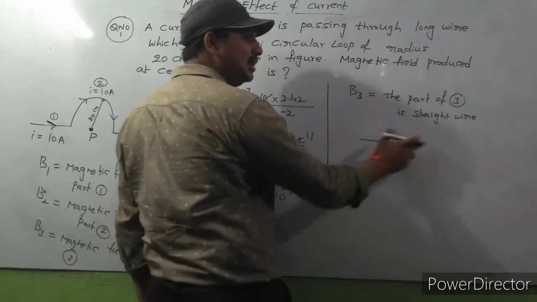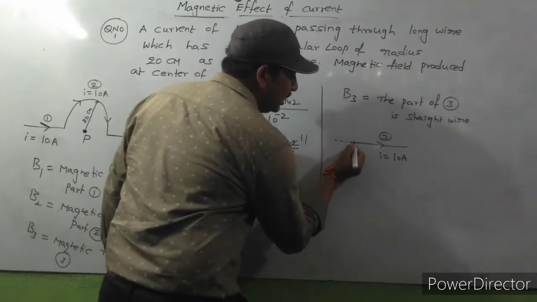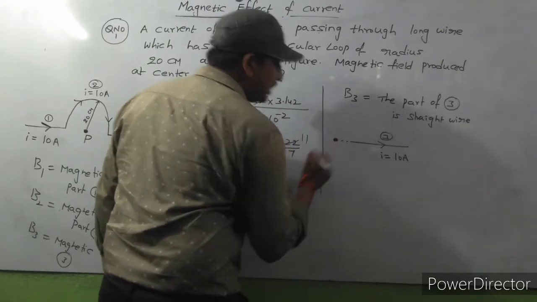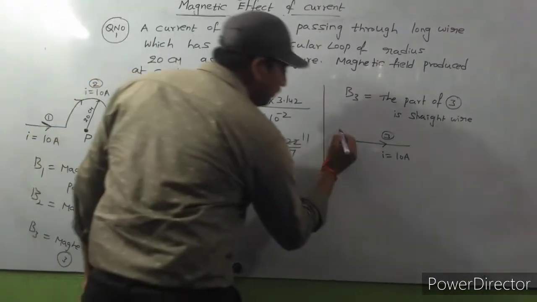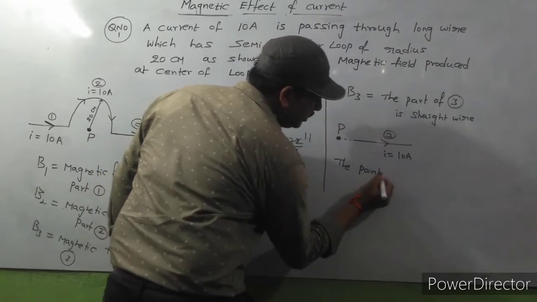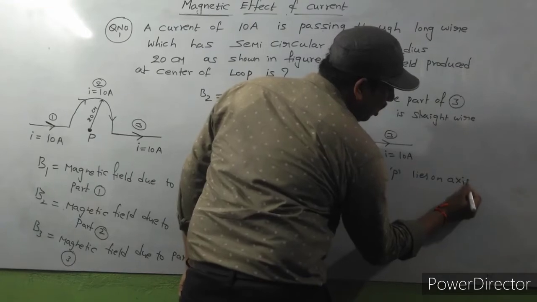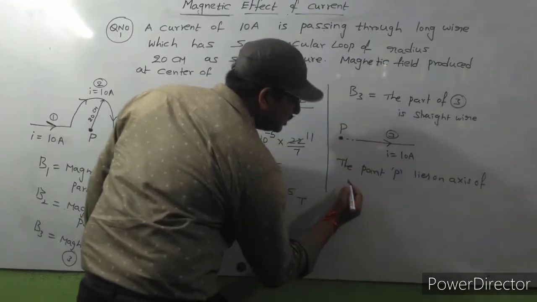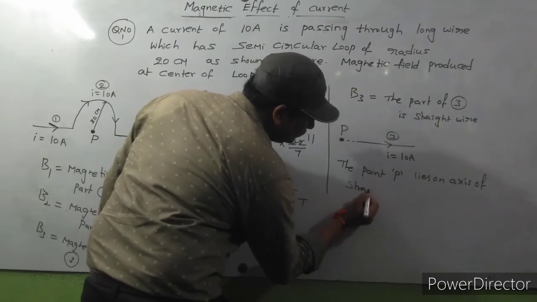Whenever current is passing through this straight wire, definitely magnetic field is acting. But here this is the axis of the straight wire. The point P lies on the axis of the straight wire.